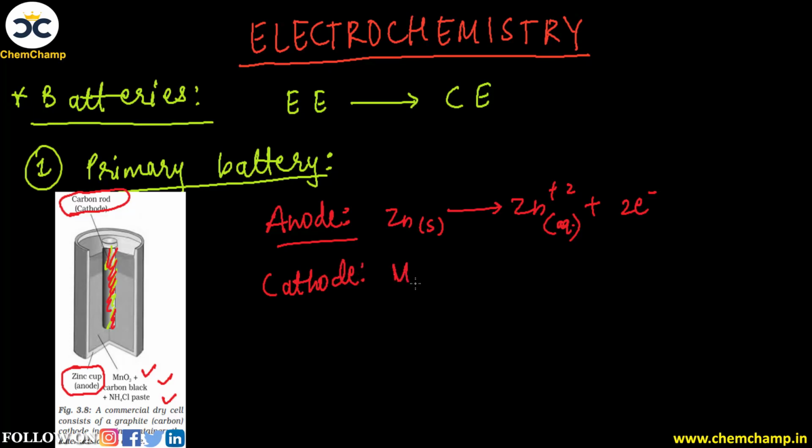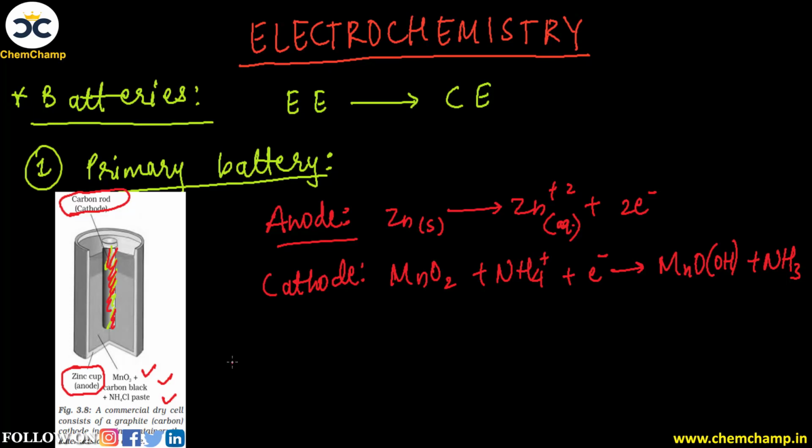And here we can see that manganese oxide MnO2 plus NH4+ ion, that is the ammonium ion, and plus an electron, it is converted into MnO(OH) plus NH3. So this is the reaction which is happening in the electrolyte in order to bring the chemical changes, that is, chemical energy is converted into electrical energy.